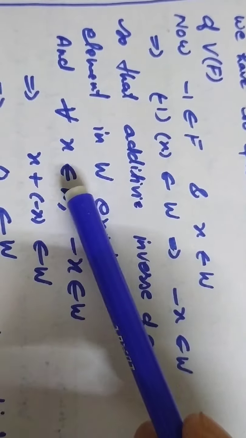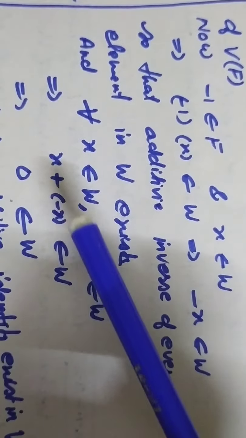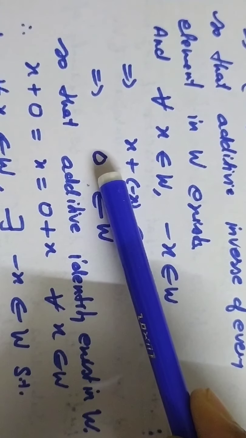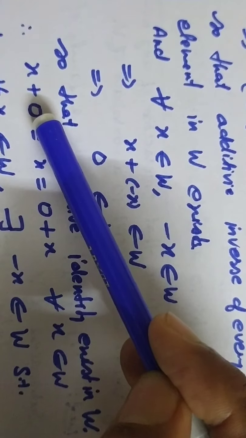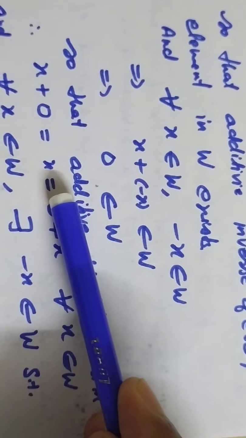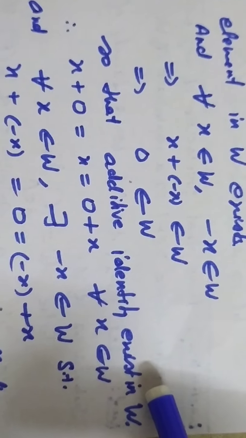Again, you see x in W and -x in W. When you add these two terms, you will get the identity element 0 in W. So I obtain the additive identity in W. Why is this 0 an identity? When you add 0 to any element, whether from the right or from the left side, you will get x again. Therefore, the additive identity is obtained.